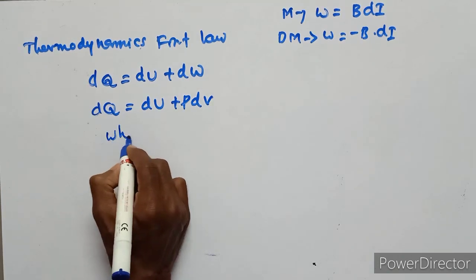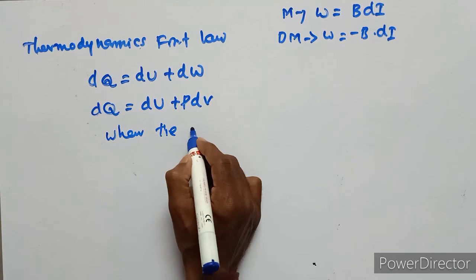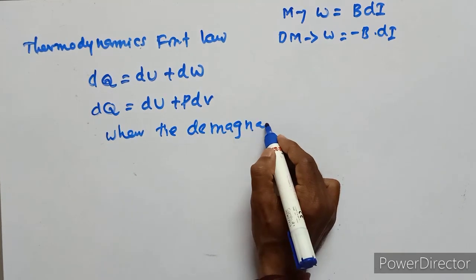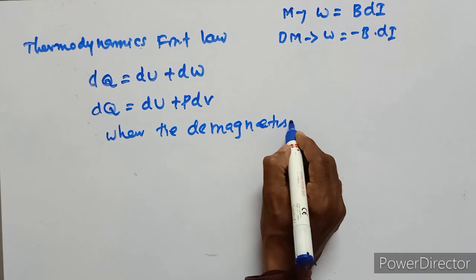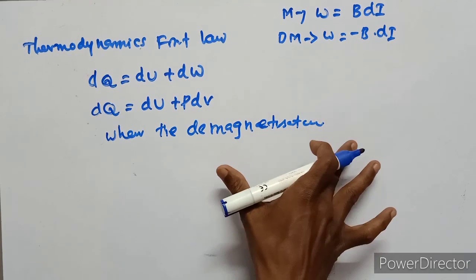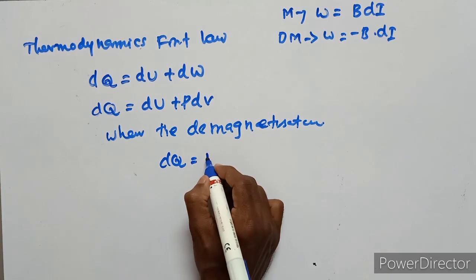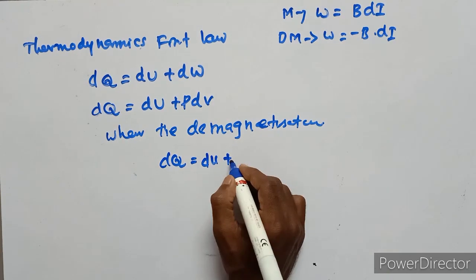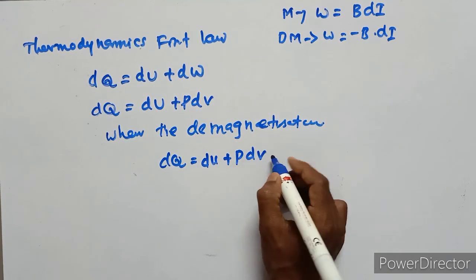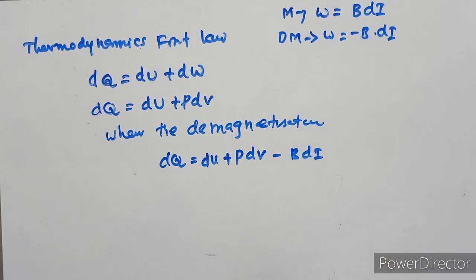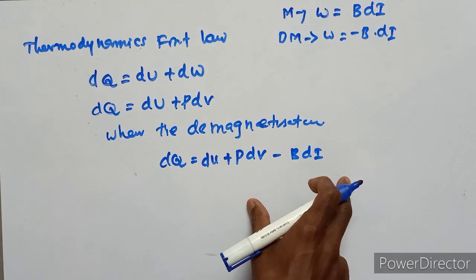When demagnetization occurs, dQ equals dU plus P dV minus B dI.